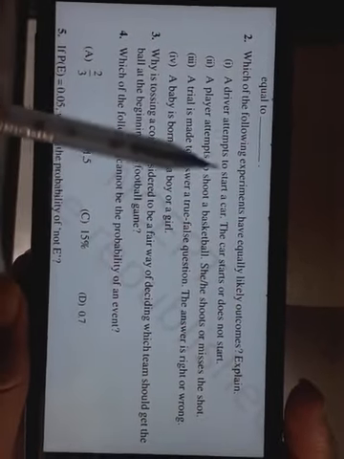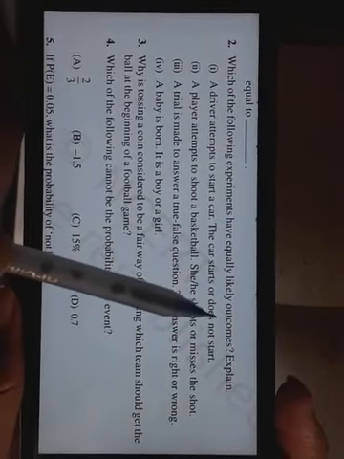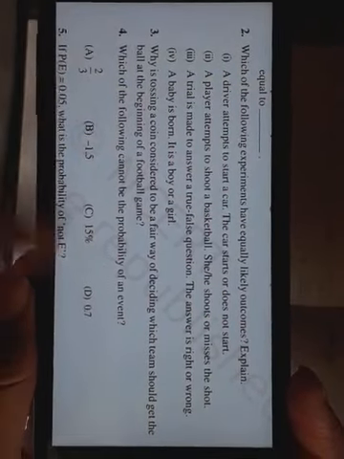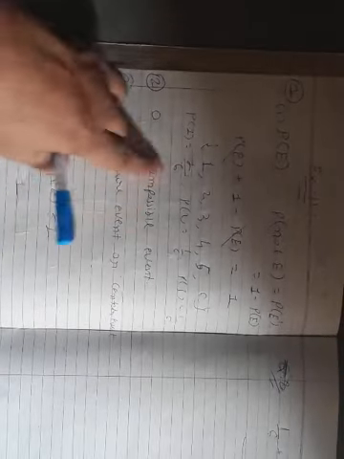Which of the following experiments have equally likely outcomes? Explain why. Equally likely outcomes, it means, if I give you an example about this.